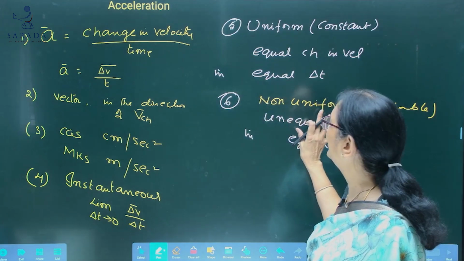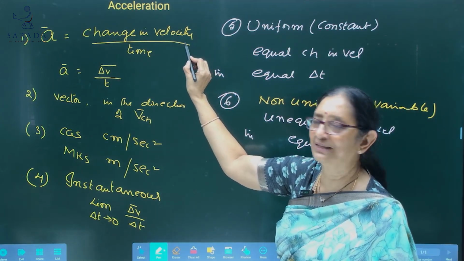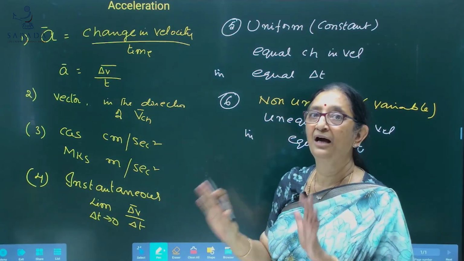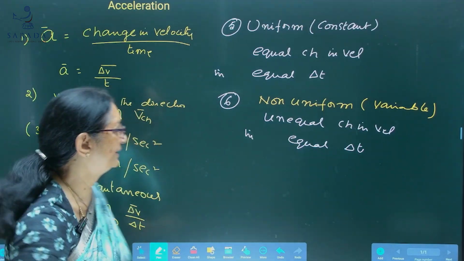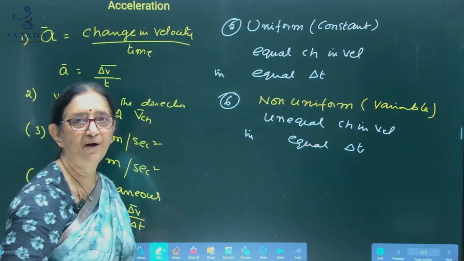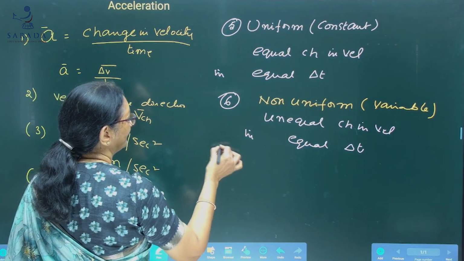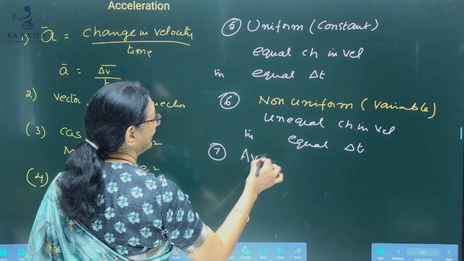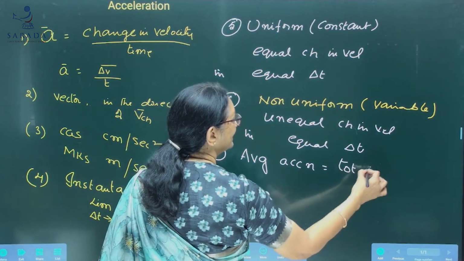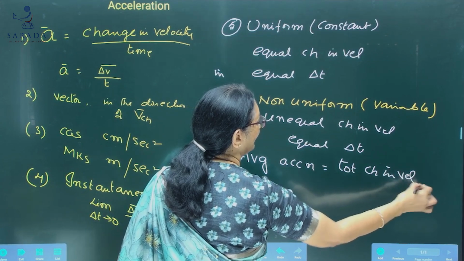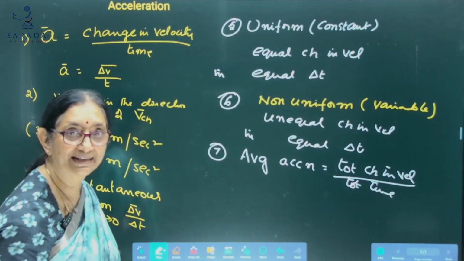In case of non-uniform acceleration, the body has unequal changes in velocity in equal time intervals or equal changes in velocity in unequal time intervals. That is non-uniform or variable acceleration. Next one, average acceleration. Average acceleration is total change in velocity by total time. That is the average acceleration.